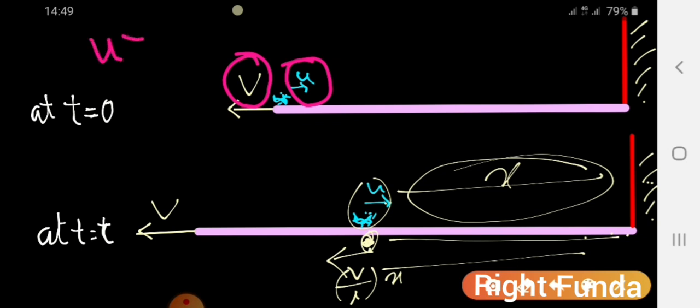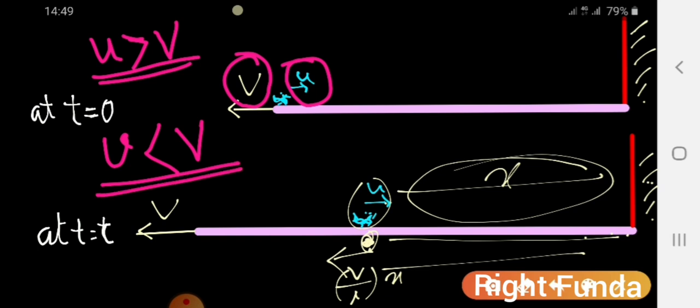If small v is greater than capital V, then it will definitely be able to reach, because this end is going. If both are equal, it will not be moving at all. It will be stationary here. If v is greater than V, it will definitely be moving. But suppose the insect velocity small v is less than capital V, then will it be able to reach? Suppose it is moving slower, the velocity of the insect with respect to the rubber band is lesser than the velocity with which the left hand is pulled. If it is less, will it be able to reach the knot?